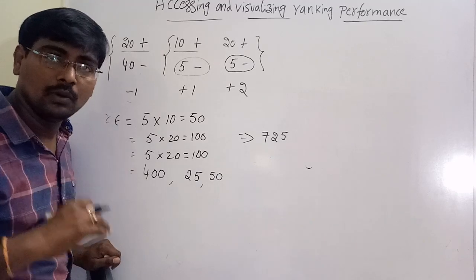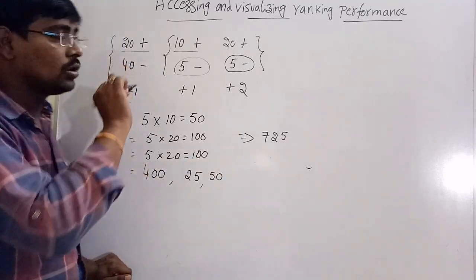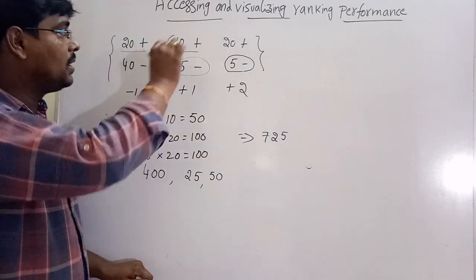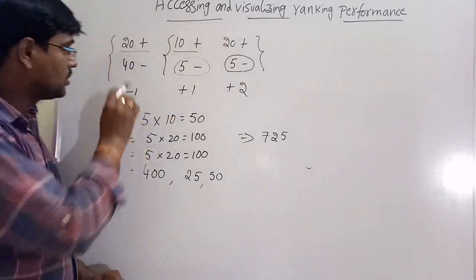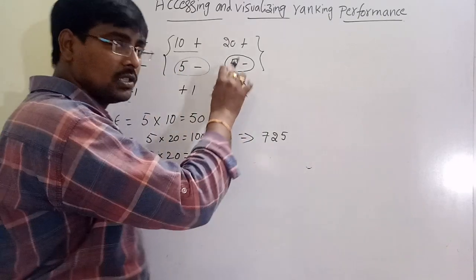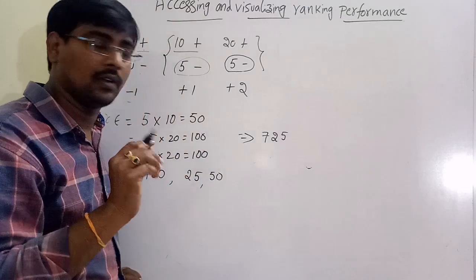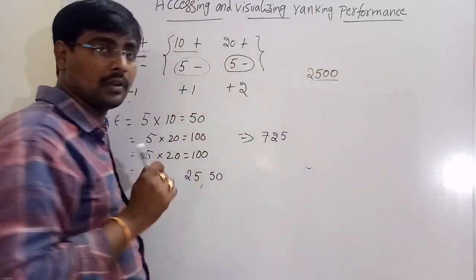The total ranking errors occurred are 725. What is the possible? The possible ranking errors are total positives into negatives. How many positives? 20, 10, 20. 50 positives. And 40, 5, 5, 50 negatives. So the total is 50 into 50, 2500.